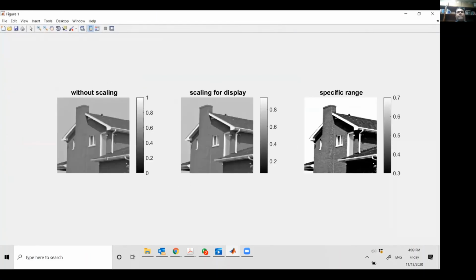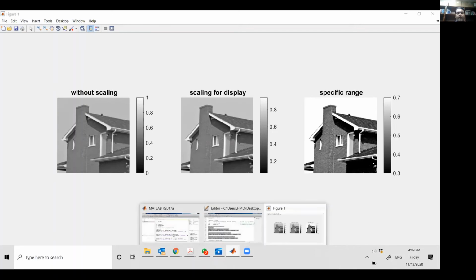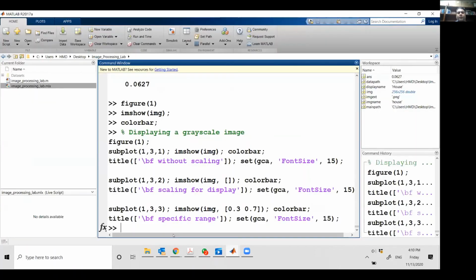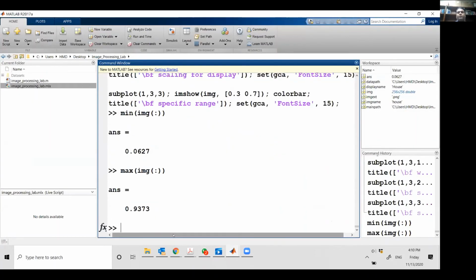So that's what you're seeing. This is without scaling. That's the original image, which was 0 to 1. But you saw that we don't have intensity 1; we had an intensity of 0.93 something. And we didn't have any 0 value either. If you go back, the minimum value was 0.0627 and the maximum value was 0.937.